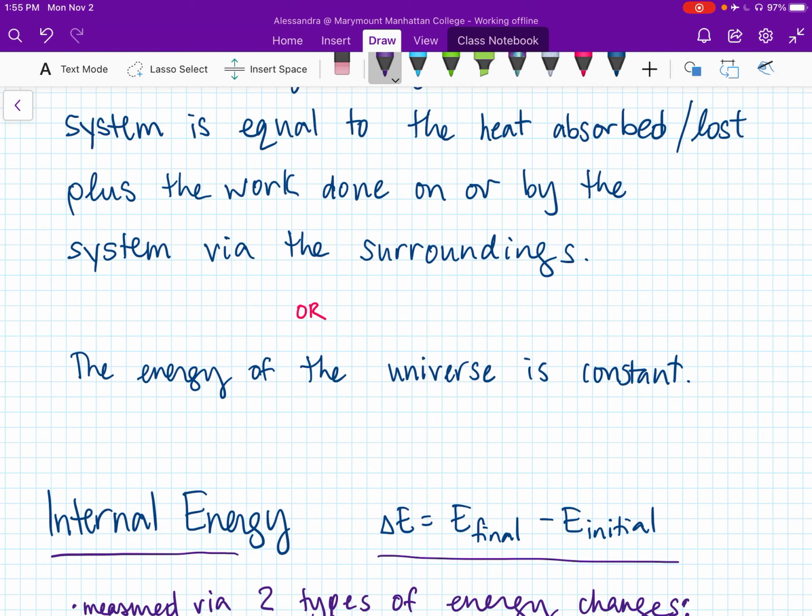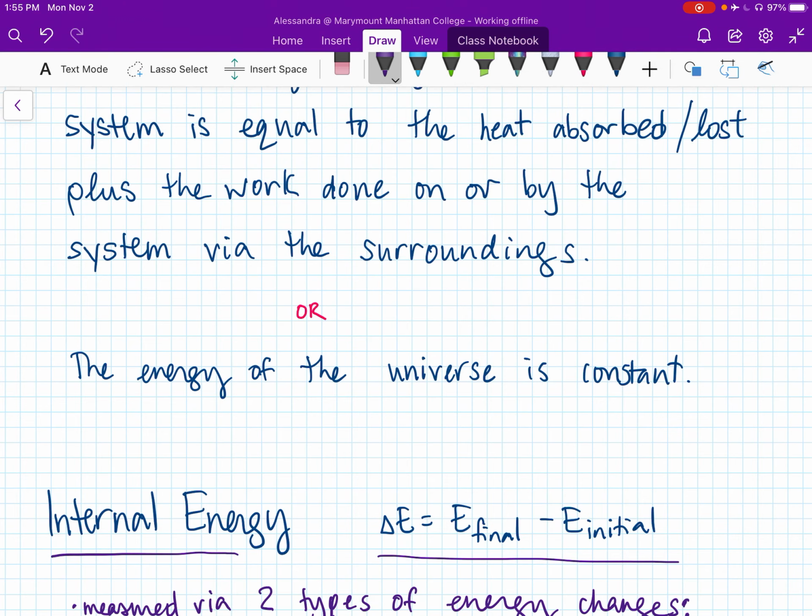And here, the initial and final energies are functions of the potential and kinetic energies of the system. We're not going to go too much into potential and kinetic energies here. You probably have heard about potential energy and kinetic energy before. Potential energy is stored energy, kinetic energy is energy of motion. So we're looking at both in internal energy.